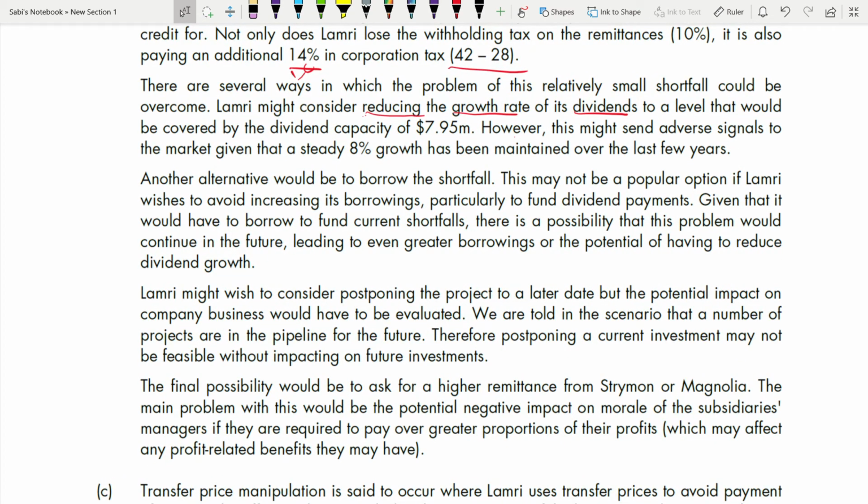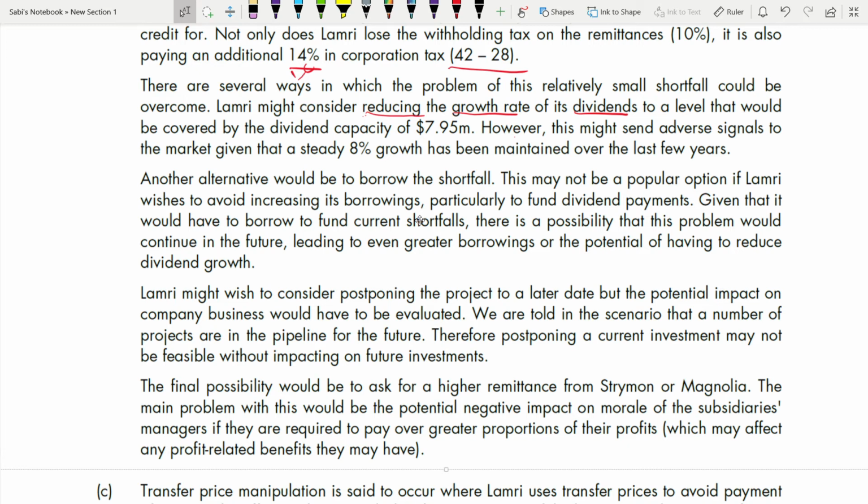Now let's go to another alternative. Don't give just one answer. You are getting 3 to 4 marks for giving different types of actions. Another alternative would be to borrow the shortfall. You can borrow. This may not be a popular option if Lamri wishes to avoid increasing his borrowing. If Lamri does not want to pay interest cost, he wants to avoid an increase in borrowing because gearing will increase, and then risk will increase. So in that case, this is not a popular option.